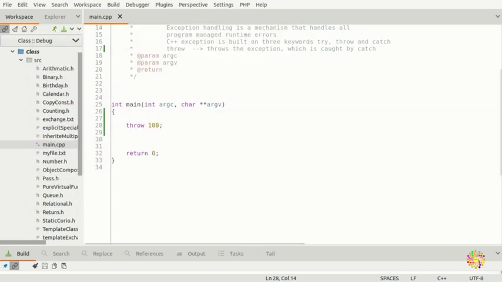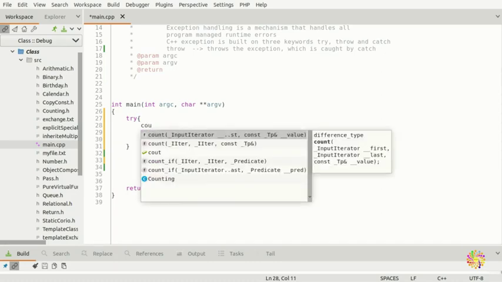How do we avoid this? To avoid this, we can use a try and catch block. We're going to put our throw 100 here, because we are throwing 100, and we're going to put a cout.